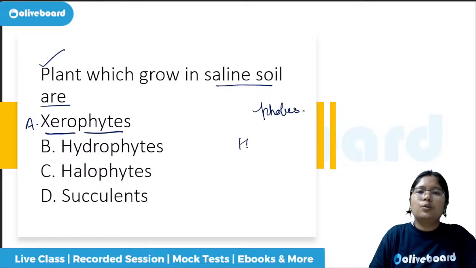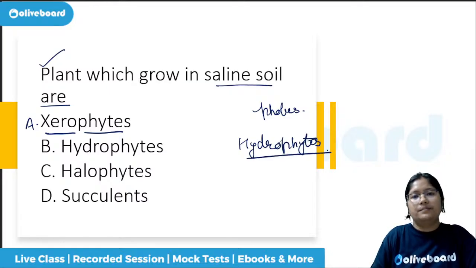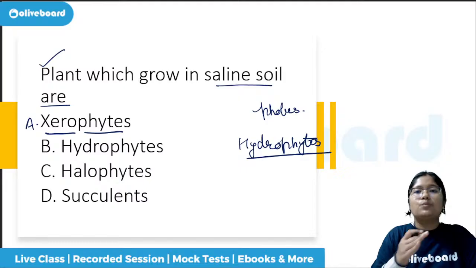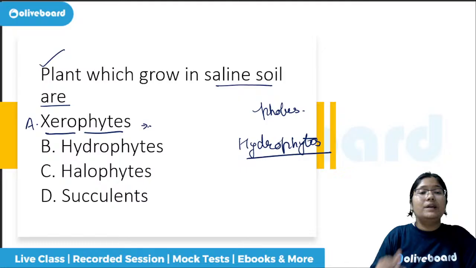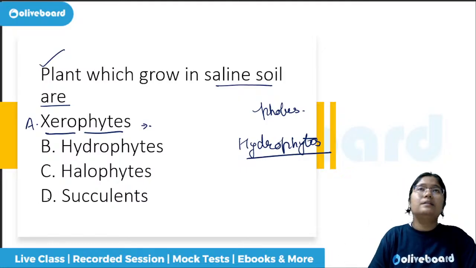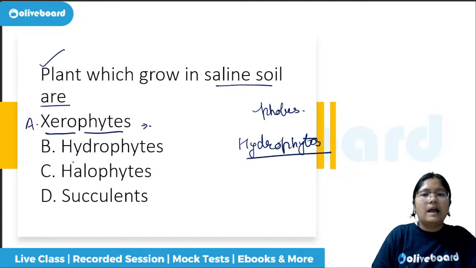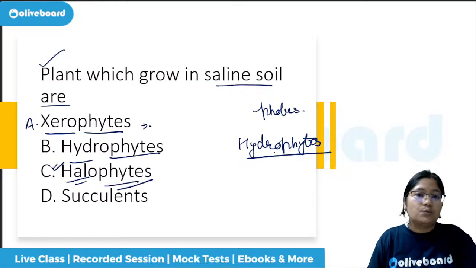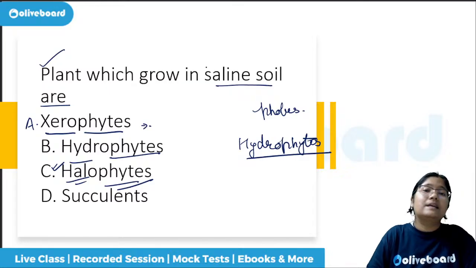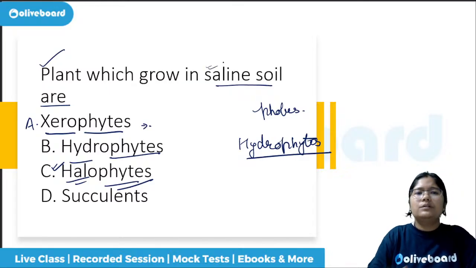If I say hydrophytes, that means they are water loving. If I say hydrophyte plant, that means water loving plant. Xerophytes are the ones which will grow in dry region, say for example succulents to some extent, and then cactus properly for that matter. Hydrophytes, water loving. Halophytes: halo is used for salt as well, and here they are asking for saline soil, so the best option which we can select is the halophytes.